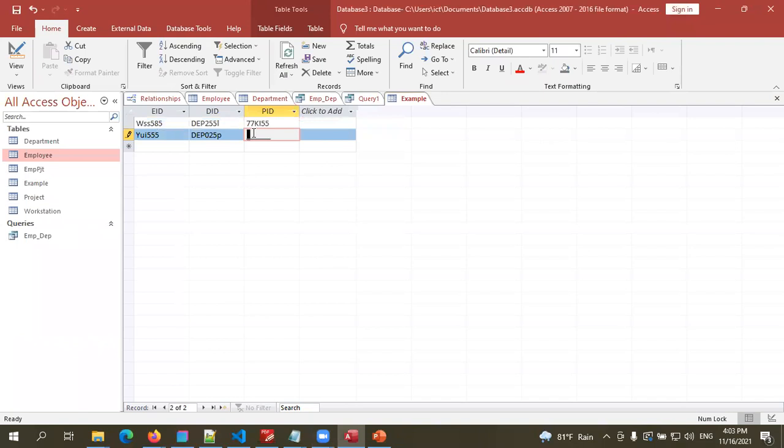So the user is restricted to enter data only according to the relevant format. Like this, right? I can leave the last number. So that is called input mask.